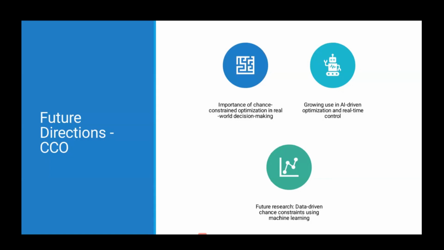It can also be used in real-time control, where the present value can be measured and then used to update the constraints in the optimization, something like a model predictive control framework. Data-driven chance constraints using machine learning is one of the future directions of chance constraint optimization.